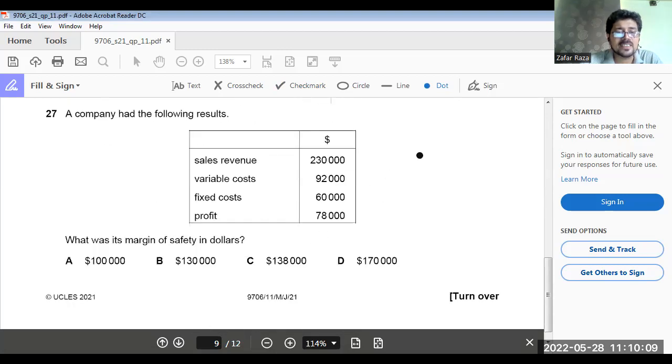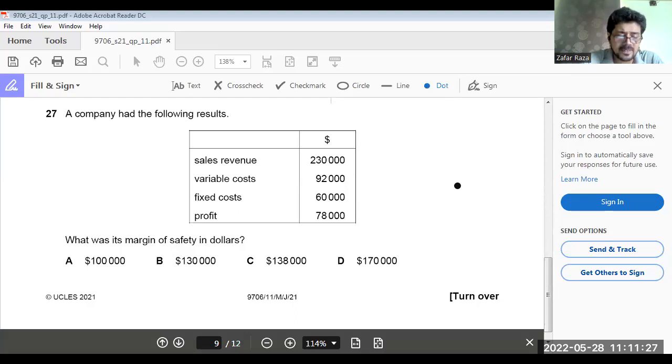A company had the following results: sales revenue, variable costs, fixed costs, profit. What was its margin of safety in dollars? Okay, now contribution to sales ratio would be 230,000 sales revenue minus variable cost 92,000. 138,000 is your contribution divided by sales revenue 230,000. 60% is your contribution CS ratio.